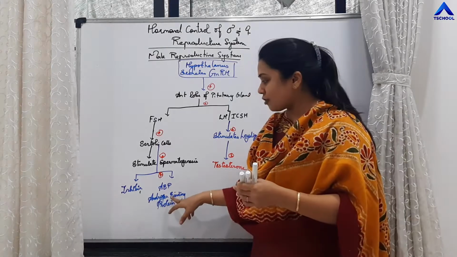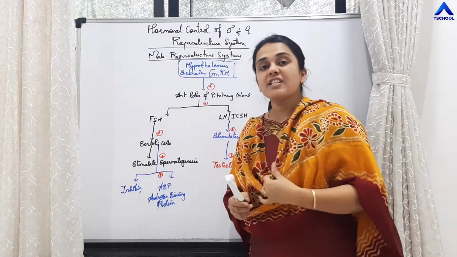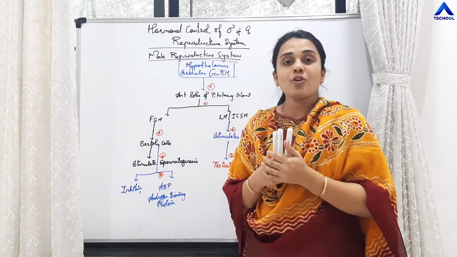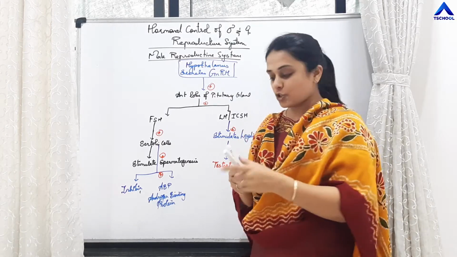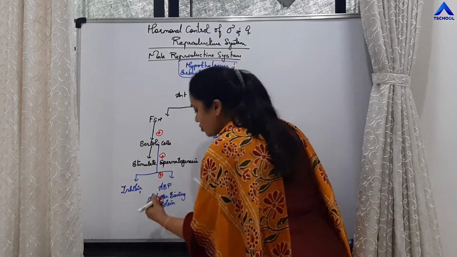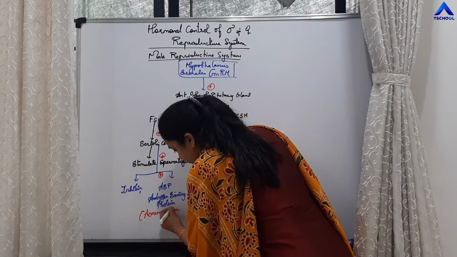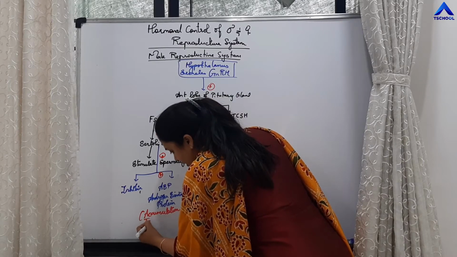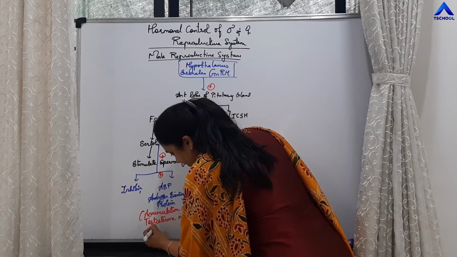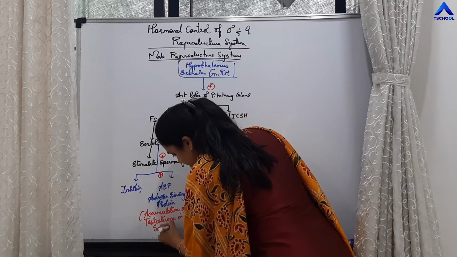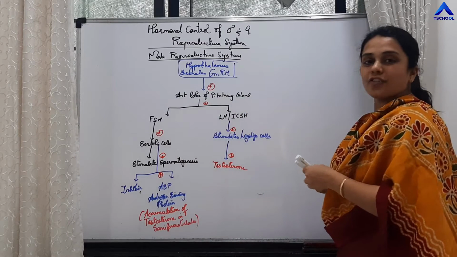So this androgen binding protein, which is released by the Sertoli cells, will stimulate the accumulation of the testosterone hormone in the seminiferous tubules.